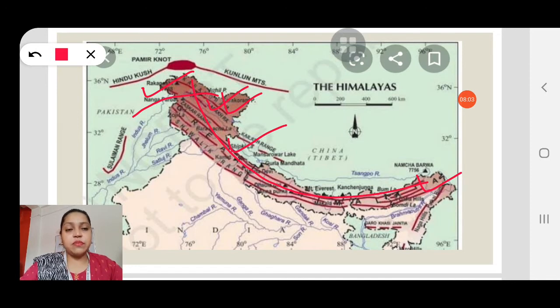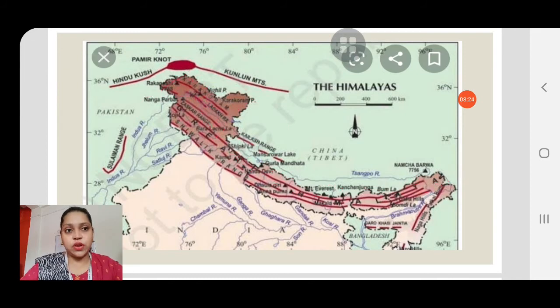So these mountain ranges make up the Himalayan mountain range. And you can see this is just like a great wall between India and China. So children, I hope it's clear to you now.